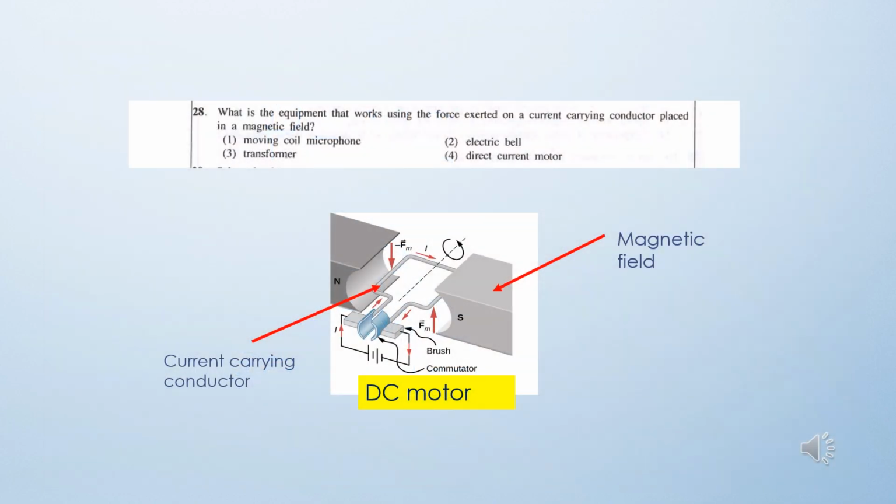The action of a force on a current carrying conductor placed in a magnetic field is a very useful phenomenon in our daily lives. Voltmeters, galvanometers, ammeters, loudspeakers, and electric motors are some of them. From the picture shown on the screen, you can get the answer. The answer is direct current motor. The current carrying conductor is placed in the magnetic field, that is the function or the action of the DC motor.